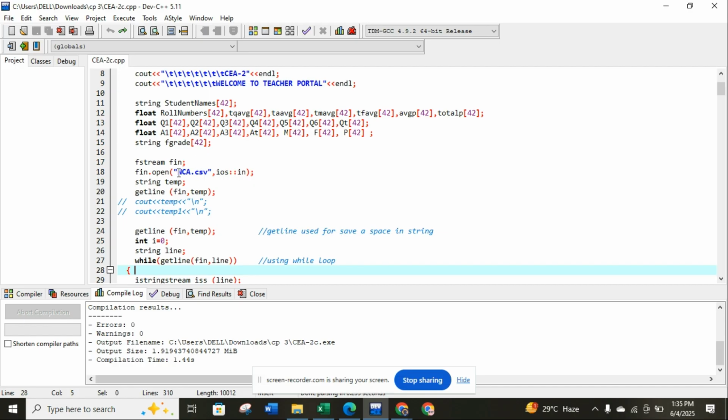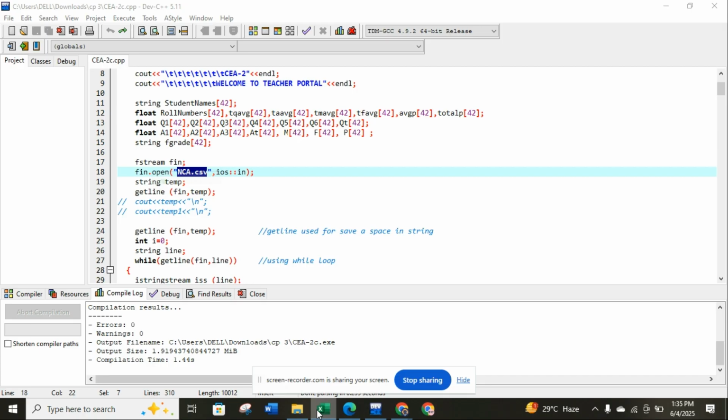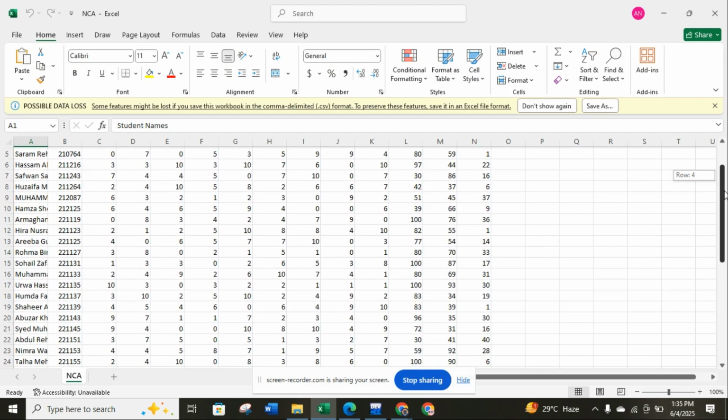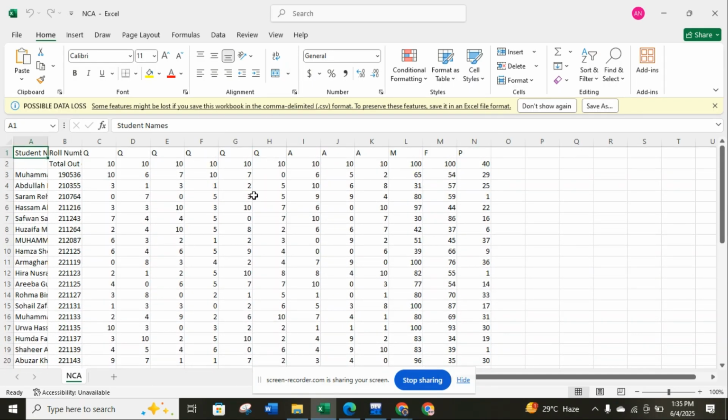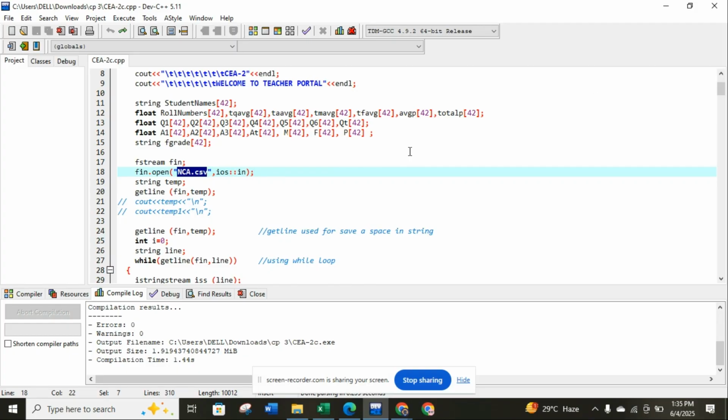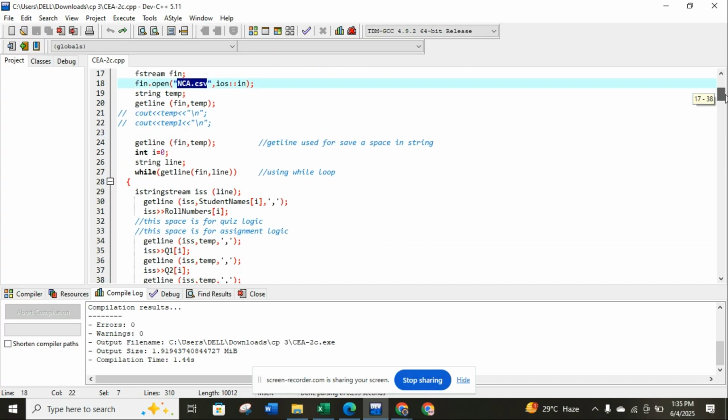This was the NCA CSV file. I can show you guys. This is the file which I want the code to read, and then assign all the students their grades and the percentage according to the average which each student gets. Then this is for opening the CSV file which was saved. I want it to be opened, and then read student name, roll number and score into an array. I just use the array here.